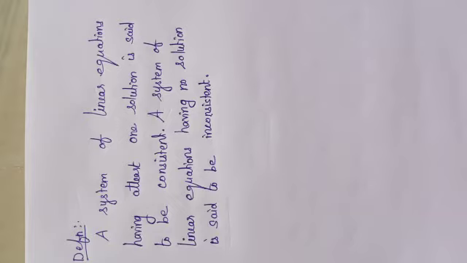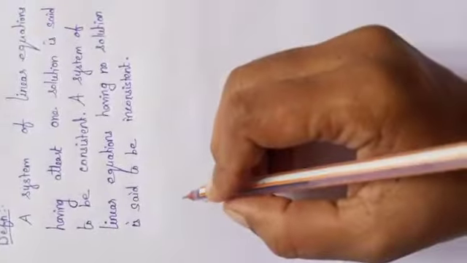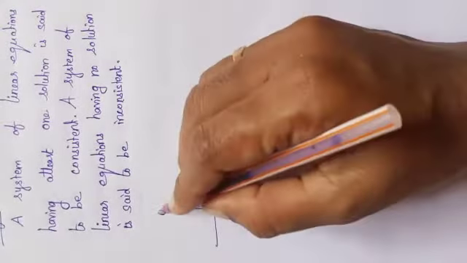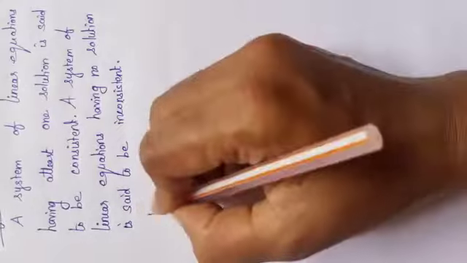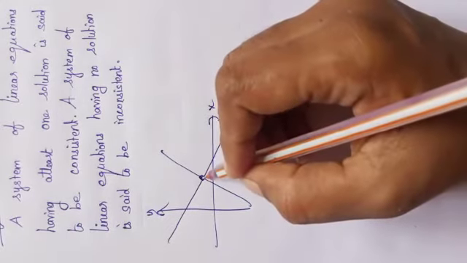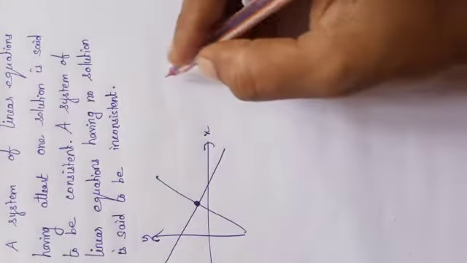When will we get no solution and when a unique solution? When we draw a graph, with x-axis and y-axis, if two lines intersect at a single point, this is a unique solution.